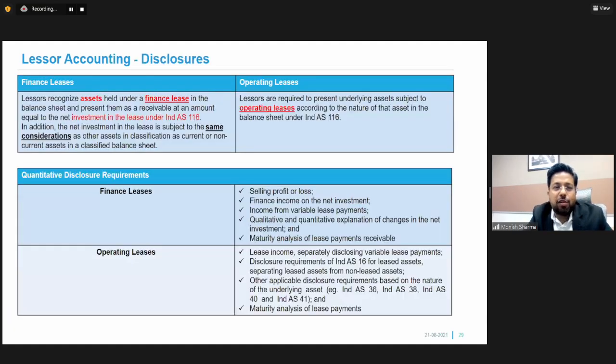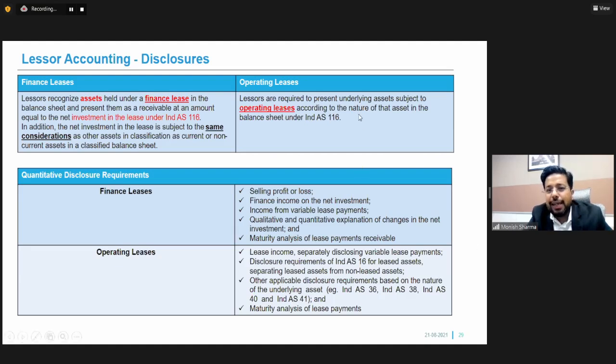In case the leases have been identified as a finance lease, the lessor recognizes the assets held under the finance lease in the balance sheet and presents them at the recoverable amount, which is equivalent to the investment. So whatever the value of the lease asset is will be shown as an asset in the books of the financing company, the lessor company, and that will be amortized or depreciated over the life of the lease.